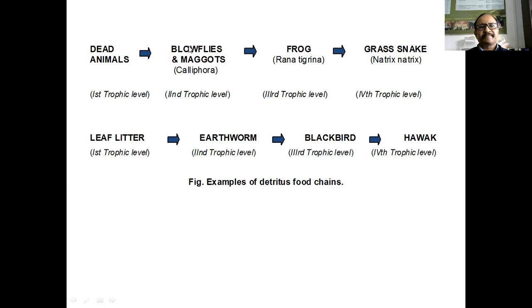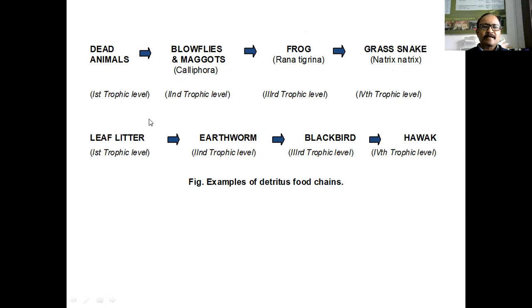Frogs consume the blowflies and maggots. Then grass snakes. The snakes in the grassland consume the frogs. Means this is also one of the food chains found in the dead and decaying material present in the forest and grassland. Okay, such a food chain is called a detritus food chain.